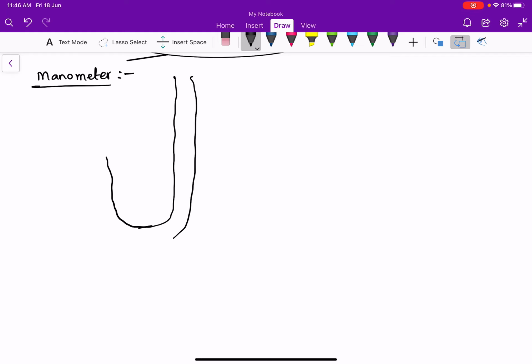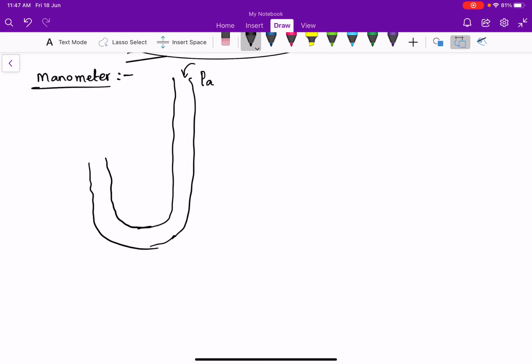This U-shaped tube is filled with a liquid and one end of the tube is open to the atmosphere, so the pressure at this point is simply atmospheric pressure. The other end of the tube is attached to a balloon containing some gas, whose pressure we are going to find out.